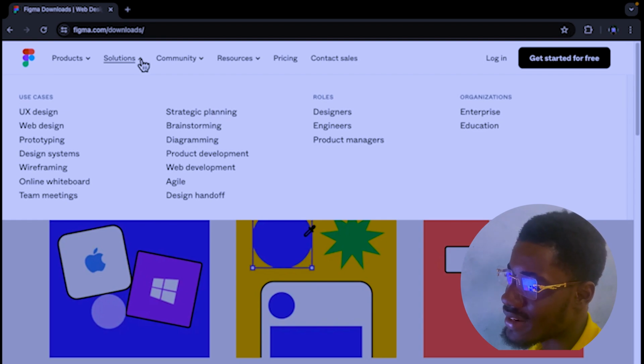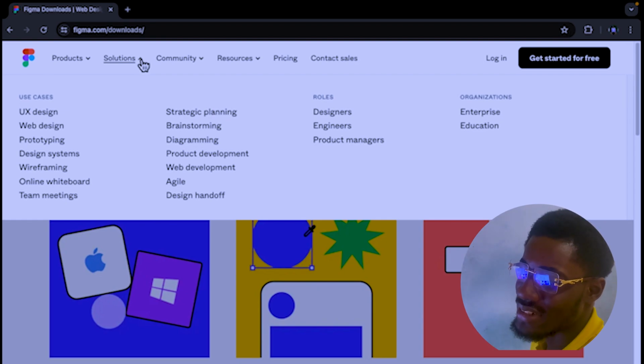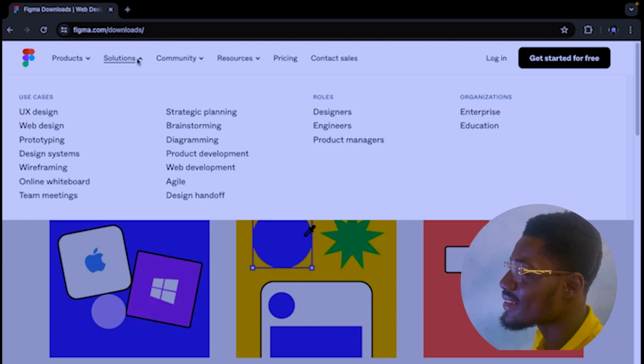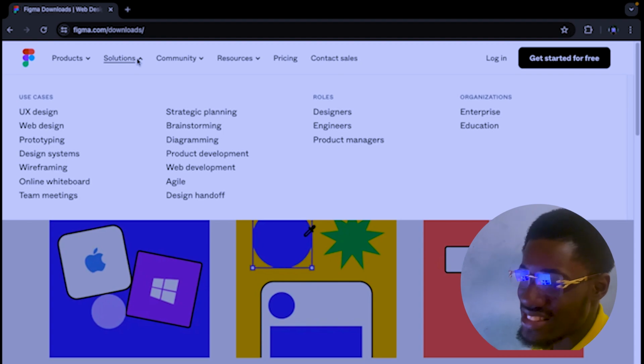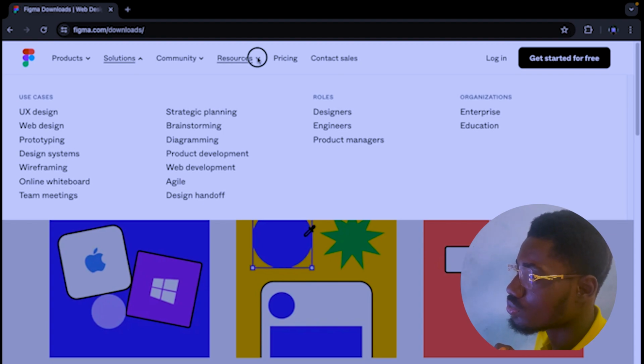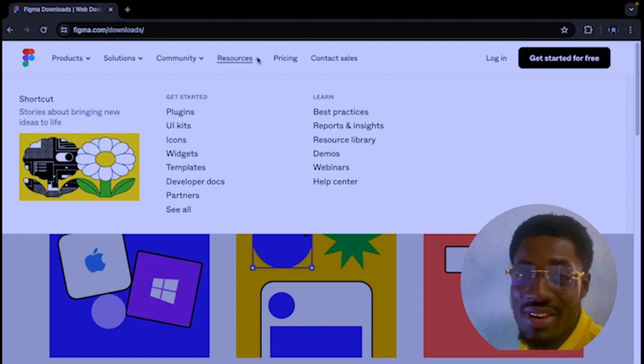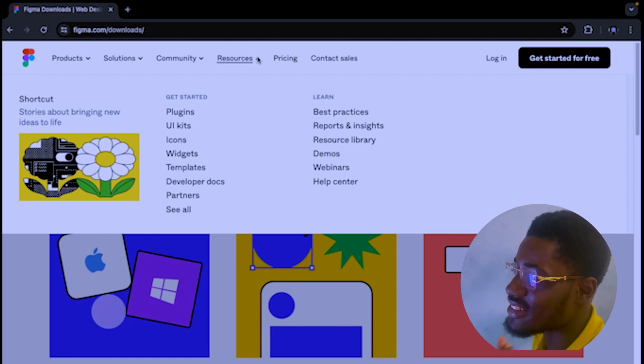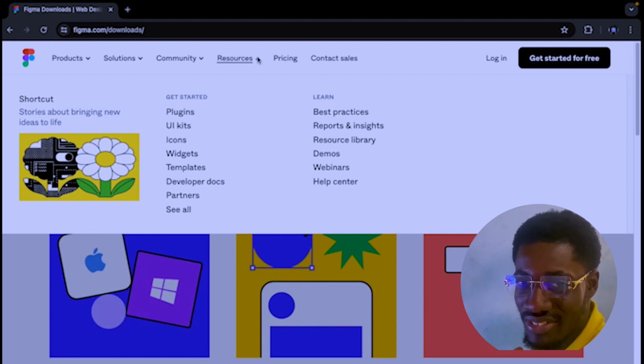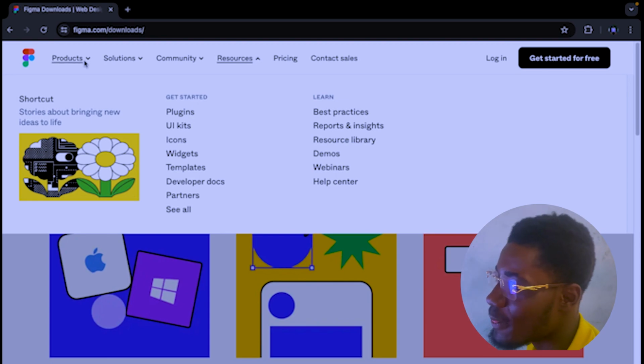And the solutions it provides: case studies, UI design, web design, as I said, prototyping, design systems, wireframes, online whiteboard, and team meetings for designers, engineers, and product managers. These are the solutions Figma provides for designers, developers, and engineers. Also, you can get some plugins, UI kits, and icons. I'm saying a lot, I know I'm saying a lot, but just calm down. Just follow me, okay? Let's go.